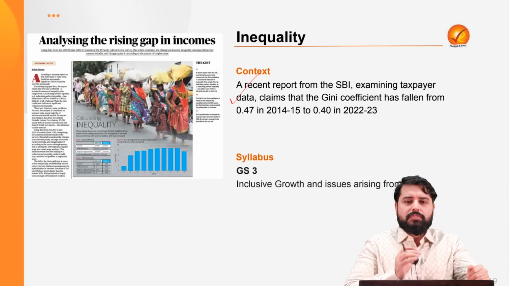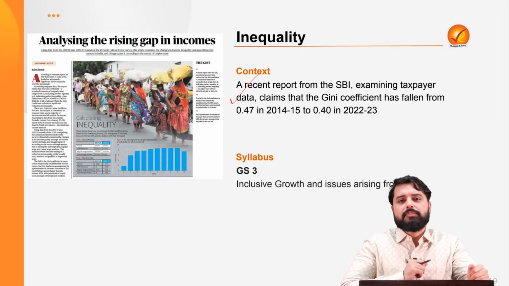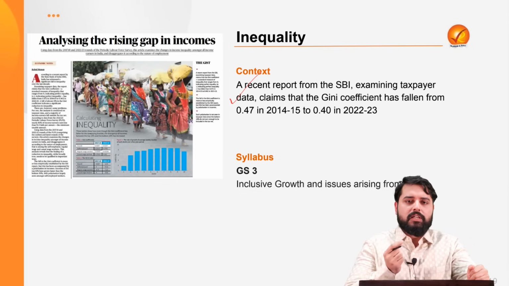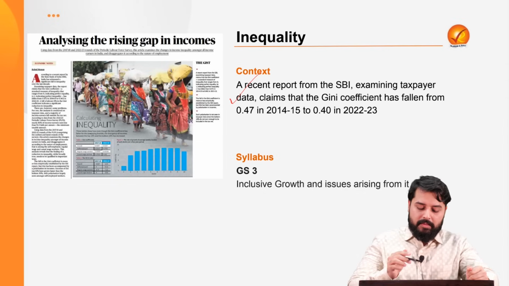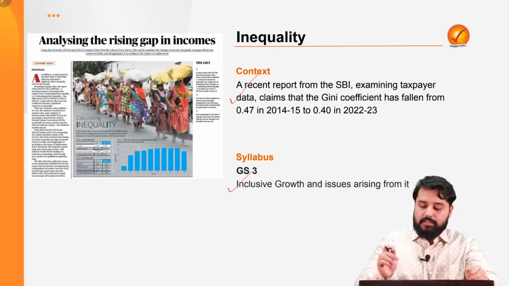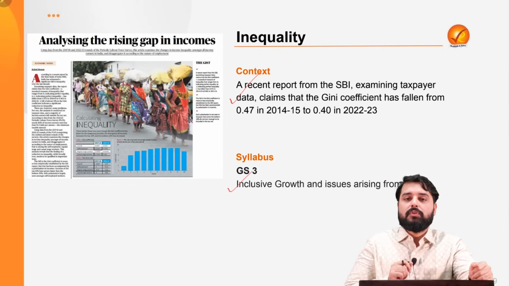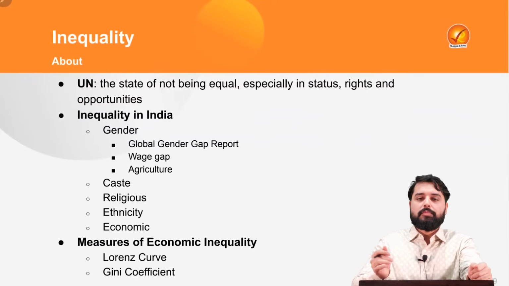That is, a Gini coefficient of 0 denotes perfect equality in any country, and a Gini coefficient of 1 denotes perfect inequality. So we will be looking at the topic inequality holistically, looking at the causes of inequality and the consequences of inequality, and a few suggestions too. This is important in the paper GS3 under the topic inclusive growth as well as Indian economy.